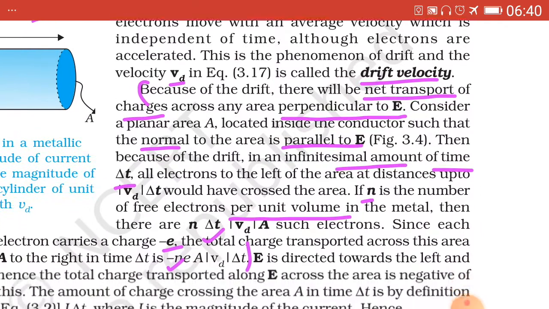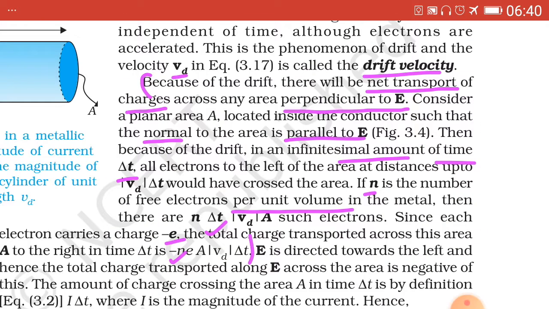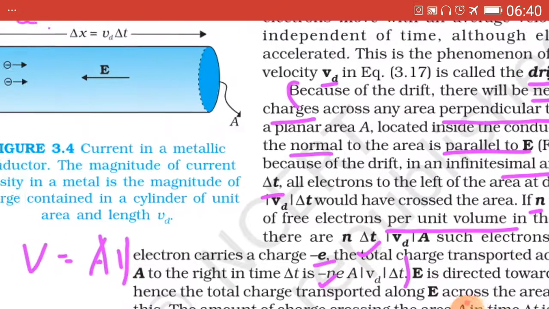Now because of the drift, there will be net transport of charges across any area perpendicular to E. Now we consider a planar area A. We refer to this figure.